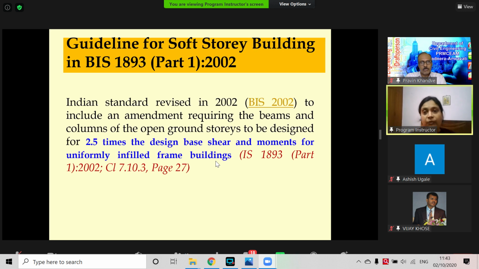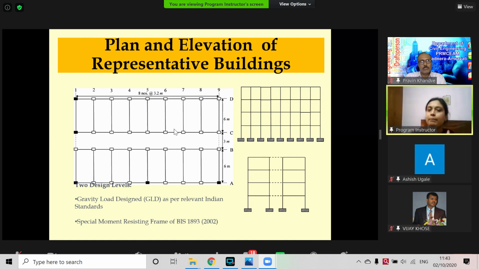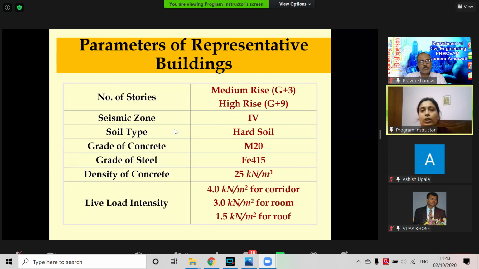The efficacy of this code was examined by me, and research papers were also published. I will show that result with the same plan. With the same plan, I have tried to find that out. The story I have taken is G+3, that means 4-story, and 10-story.